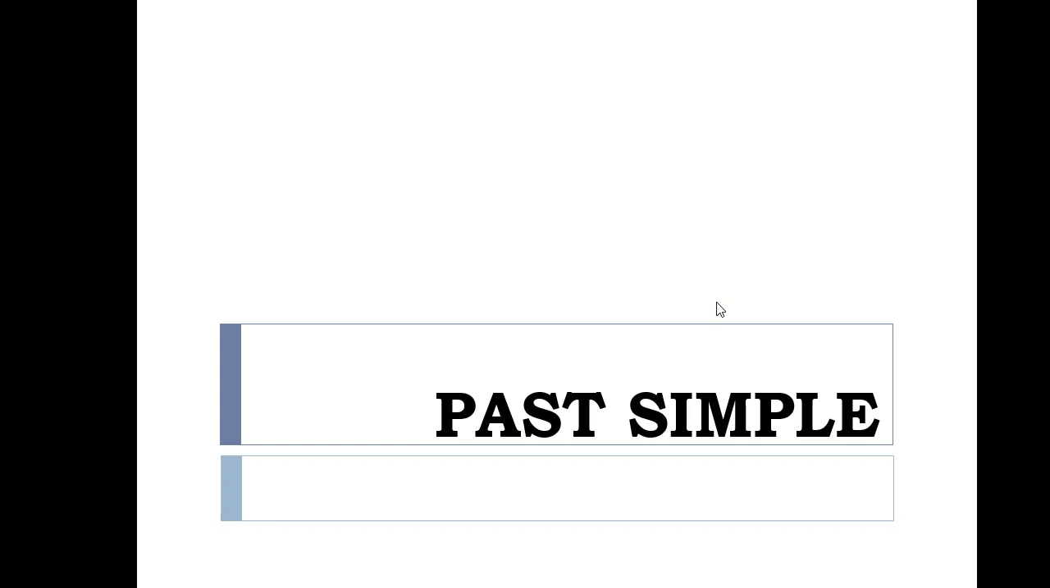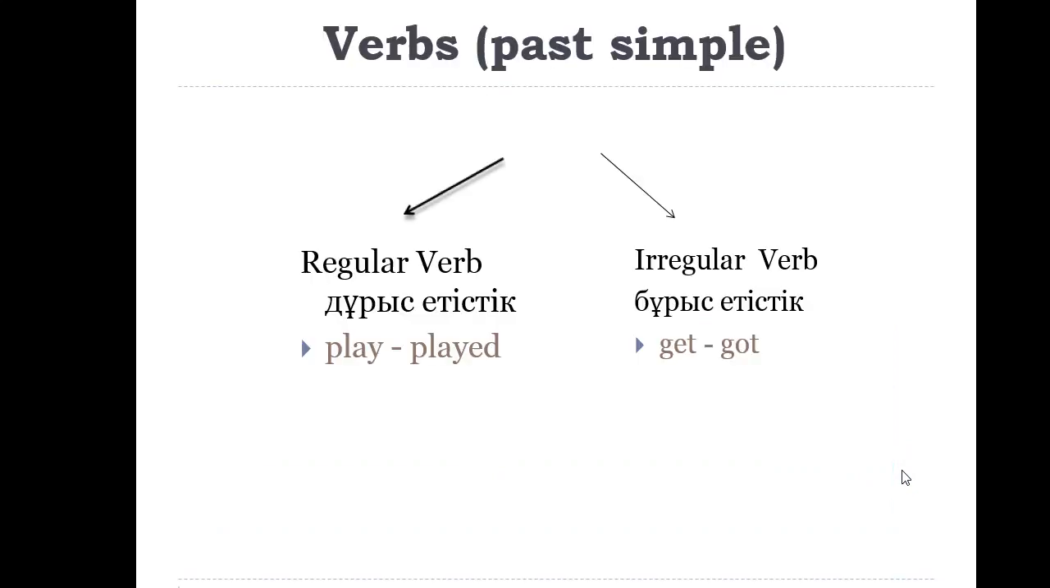Today we're going to learn about past simple. Past simple. Last time we learned about was, were, yeah? But today we're going to learn about regular and irregular verbs. In past simple, we mainly use verbs, yes?